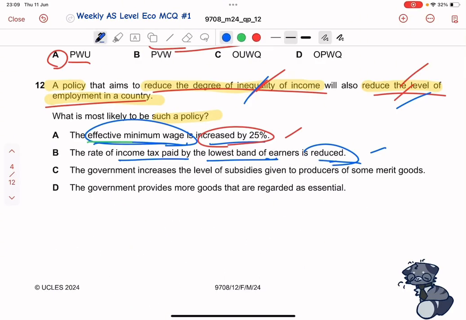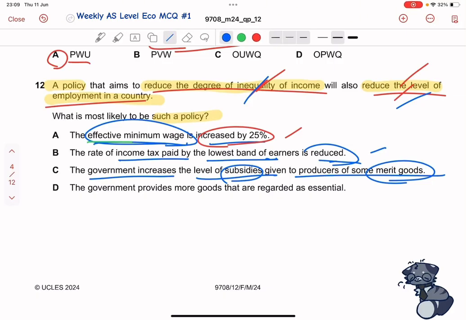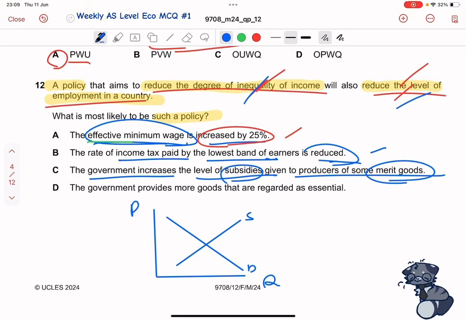So the third option says that the government increases the level of subsidies given to producers of some merit goods. Merit goods are goods that are more beneficial to consumers than they realize. Subsidies, right? You can show the effect of subsidies on a demand and supply diagram, so let's just draw that real quick. Downwards is D, upwards is S, and then you have your price and your quantity. If the government increases the level of subsidies to merit goods, so this is a merit good, increases the level of subsidies, right?